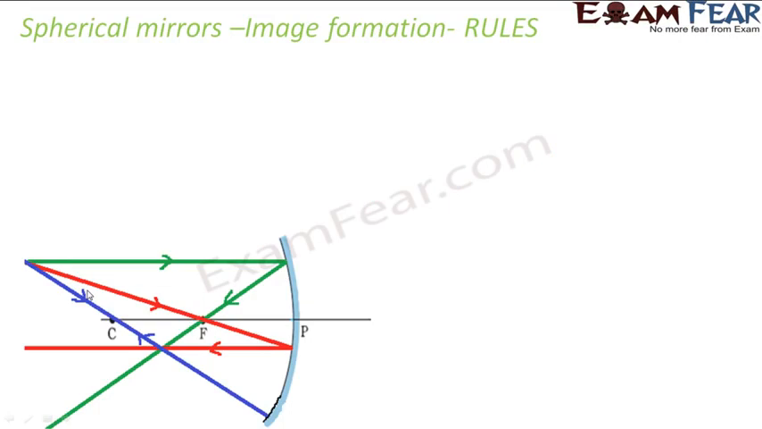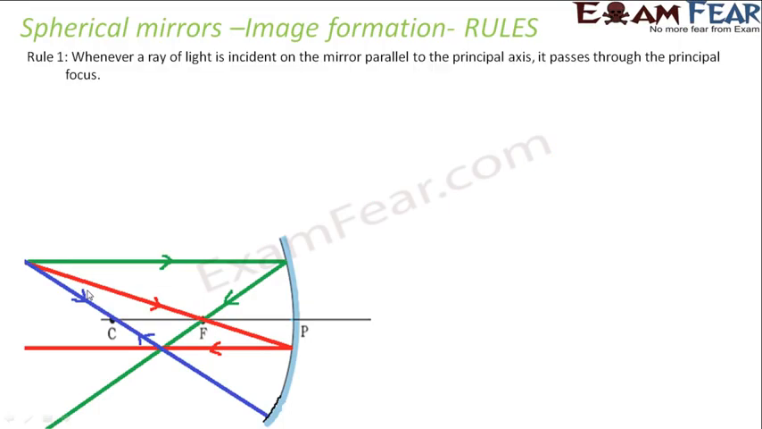In case of spherical mirrors, you just need to remember the three basic rules. Rule number 1: whenever a ray of light is incident on the mirror parallel to the principal axis, it passes through the principal focus. Just focus on the green ray of light. It is incident on the mirror parallel to the principal axis. This one is the principal axis, right? So this green ray is parallel to the principal axis, and after reflection, it passes through the principal focus. So that's rule number 1.